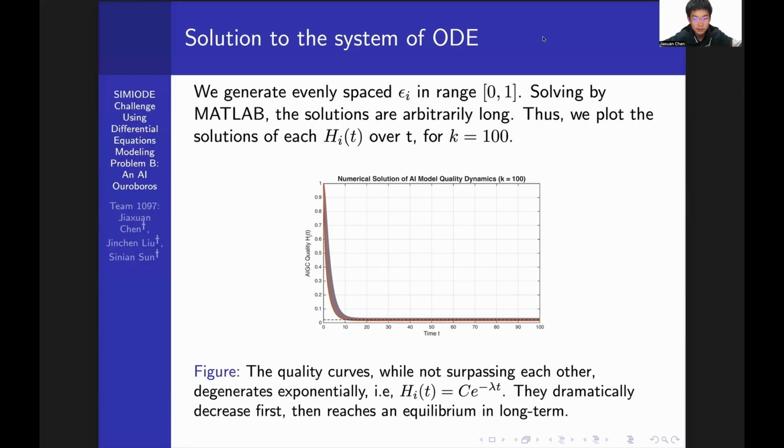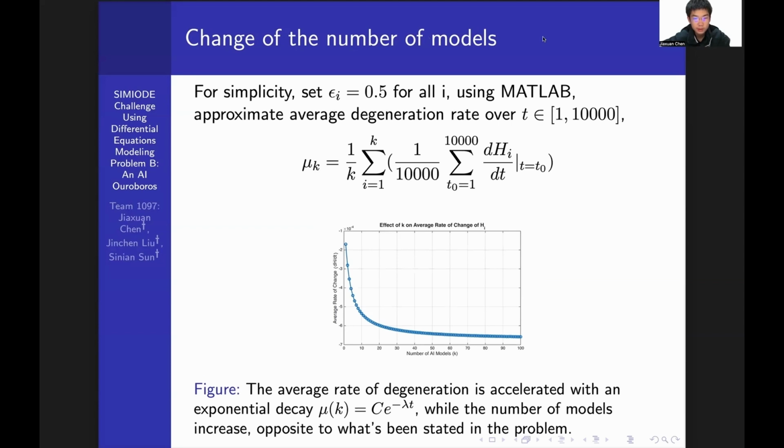We know that these quality curves don't surpass each other, and they degenerate exponentially. They first decrease dramatically, and in the long term, they finally reach an equilibrium. For simplicity, we set epsilon_i to be 0.5 for all i, and then use MATLAB to approximate the average degeneration rate over t. Plotting it in MATLAB, we found that the average rate of degeneration is actually accelerated with an exponential decay.